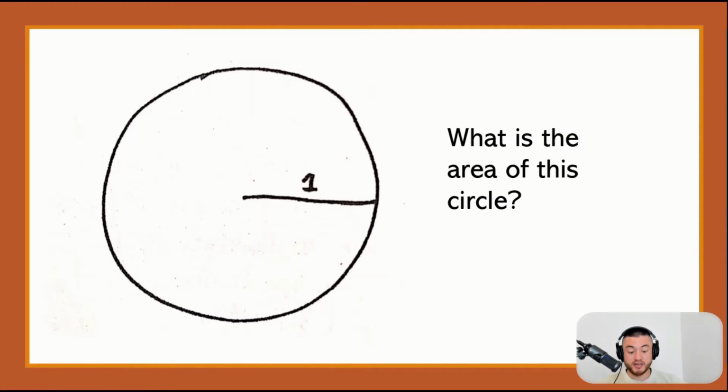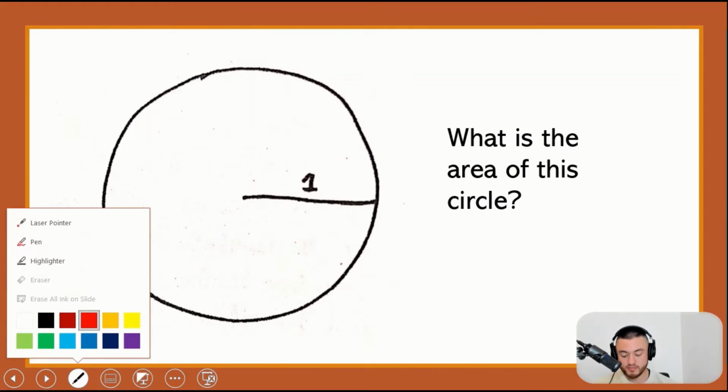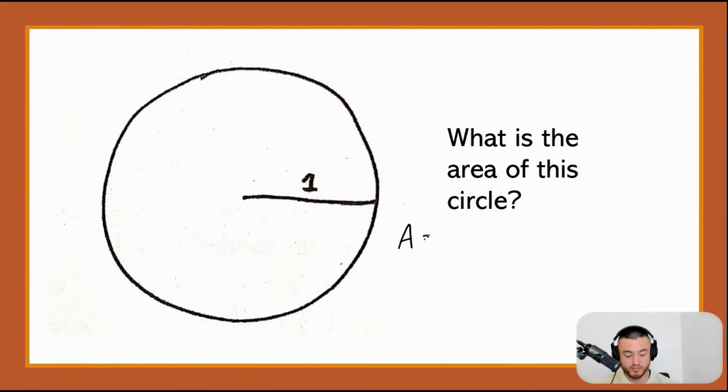So that's what I want to talk about today. And I'm going to start by looking at the area of this particular circle. This is what we call a unit circle, and it has a radius of 1. And hopefully if we can remember from high school, the area of a circle is pi r squared. The unit circle has a radius of 1, so we can sub that into the equation, and we get pi times 1 squared, which is simply 1, and we get the area as being pi. So the space inside this circle has an area of pi.